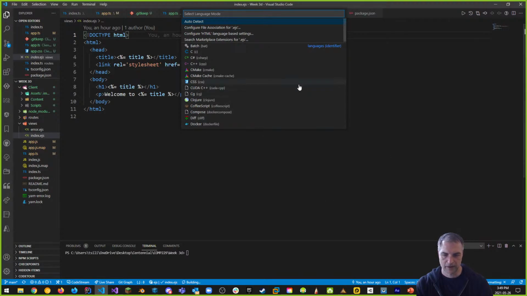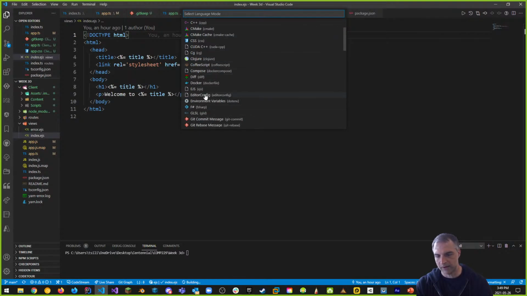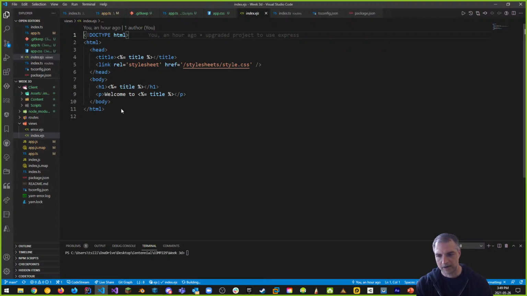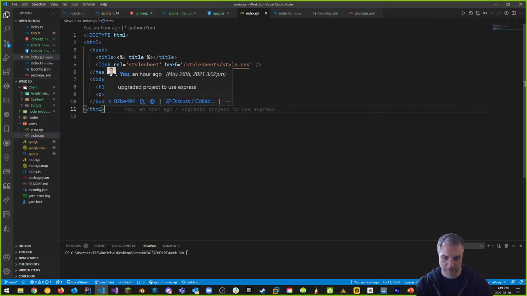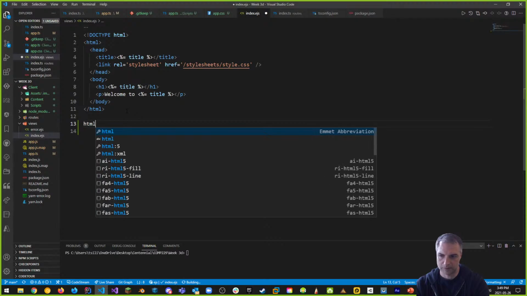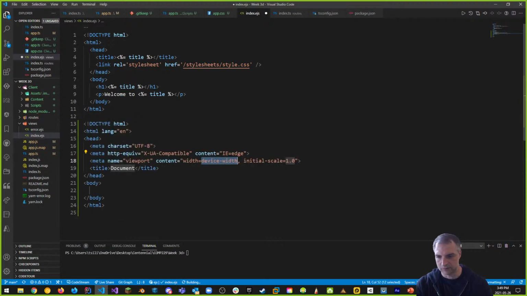So I'm changing this and making this into a regular HTML file, just so it detects differently. There it is right here. And when I do that, I can use Emmet, which is something that we talked about before. So I can do something that looks like this, right? Which is what I want. I want this structure, not this structure, right? And why? Because I have additional support, but I want to keep some of this stuff.